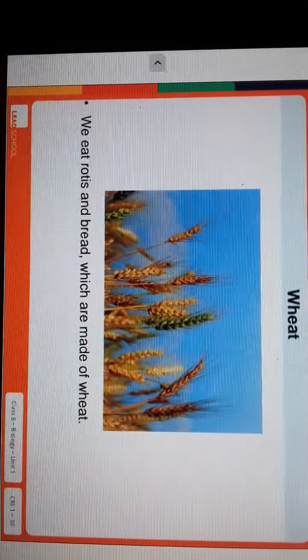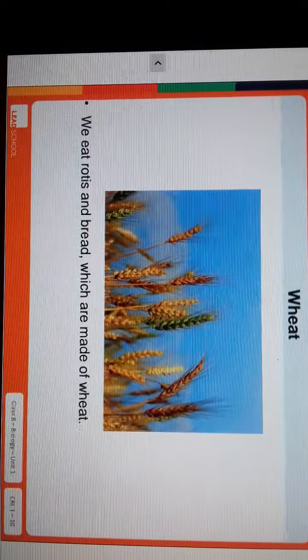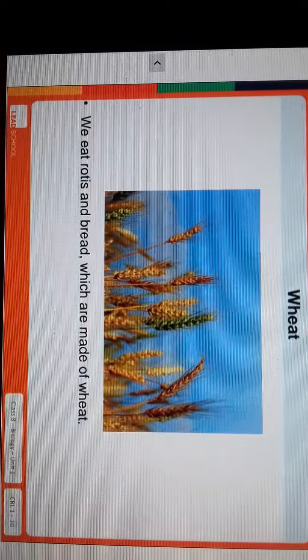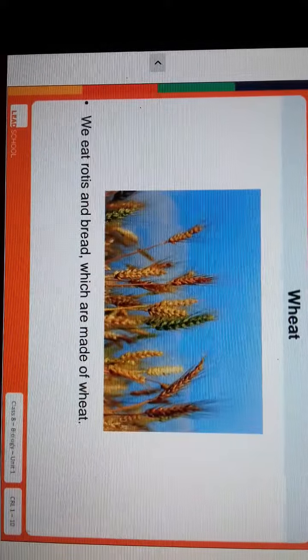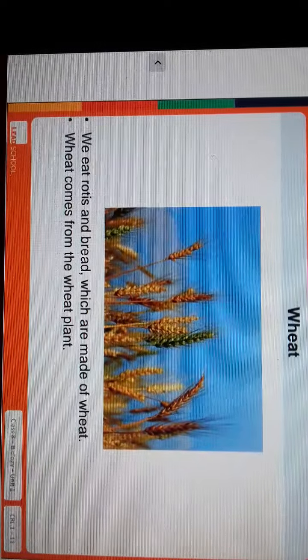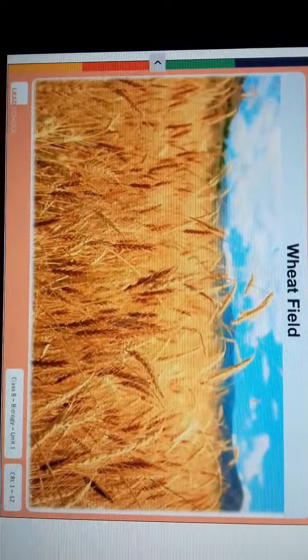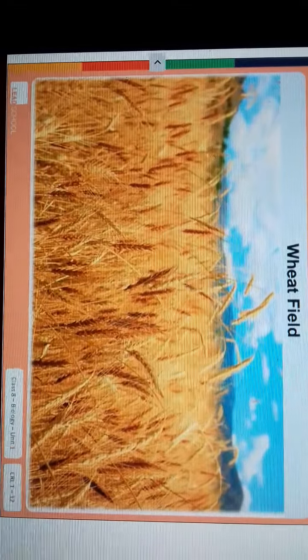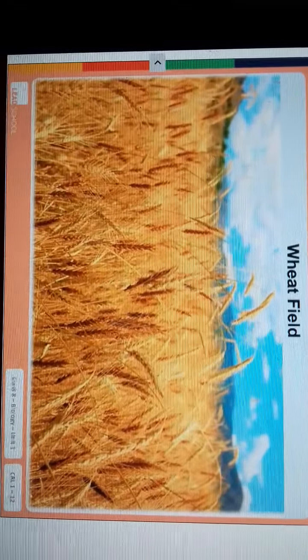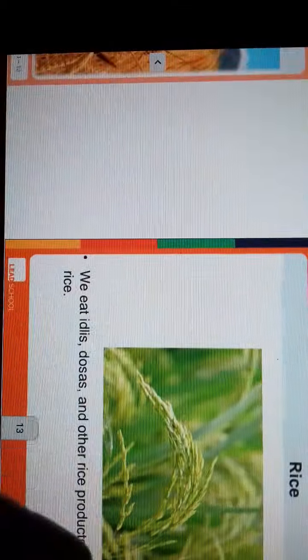You can see these are the wheat seeds. We eat rotis and bread. Rotis and bread are made up of what? These are made up of wheat. And wheat, where does it come from? Wheat comes from the wheat plant. This is the wheat field. मतलब मीन्स गेहूं का खेत, जिसे आप खेत बोलते हैं, या गेहूं की फसल जहां उगाई जाती है.